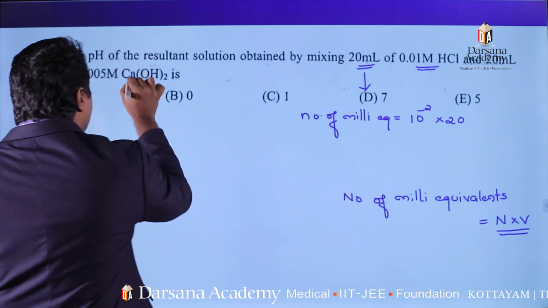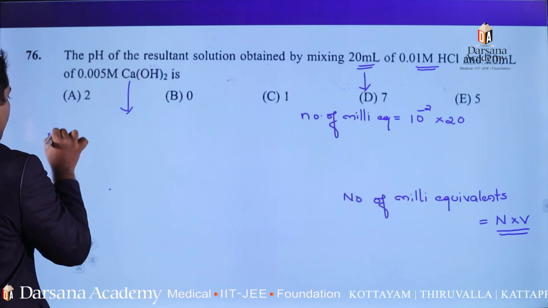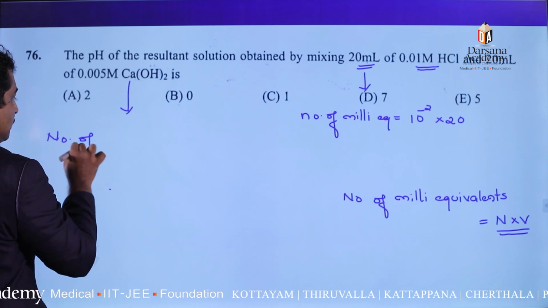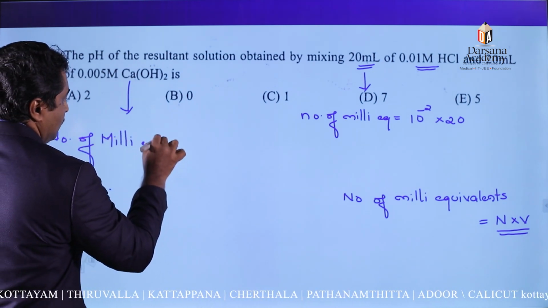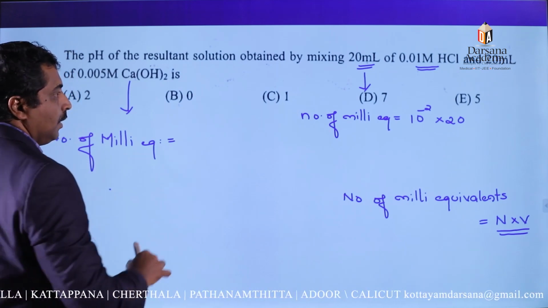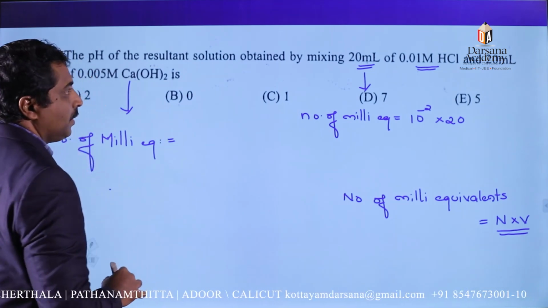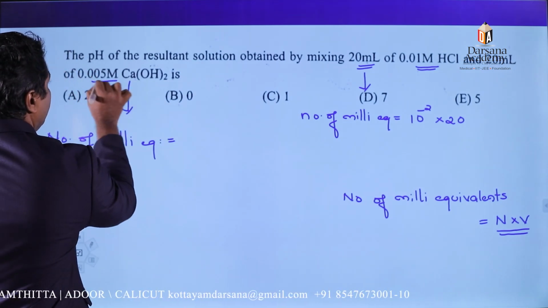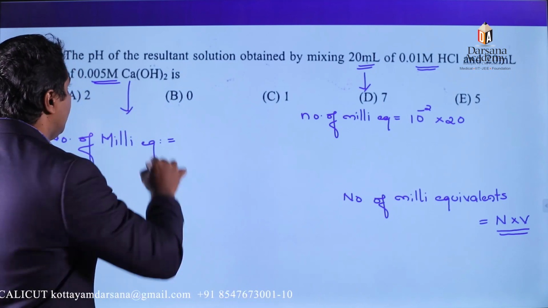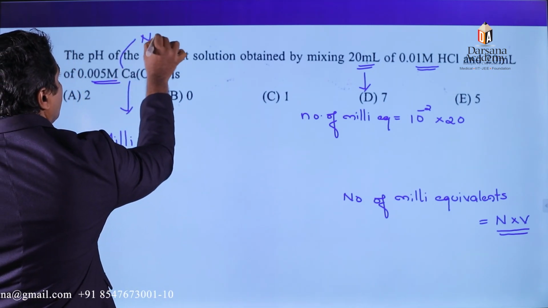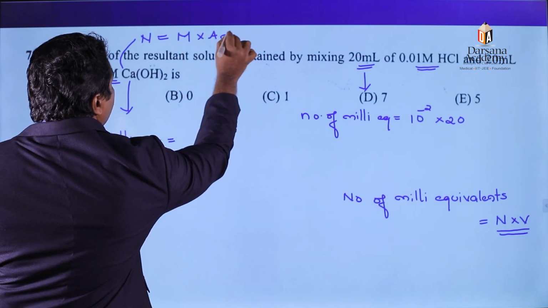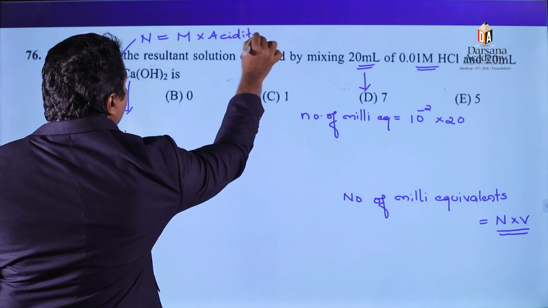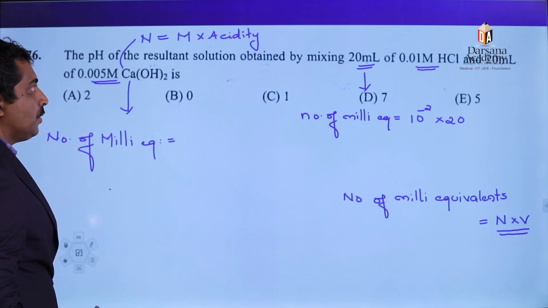In the case of calcium hydroxide, number of milli equivalents is normality into volume. Here normality is equal to molarity into acidity, because here acidity is equal to 2.